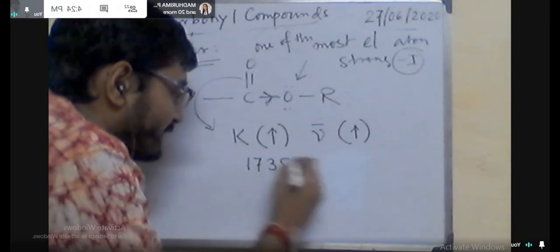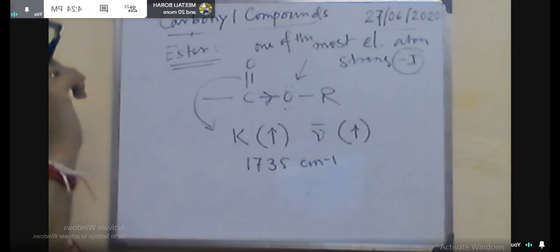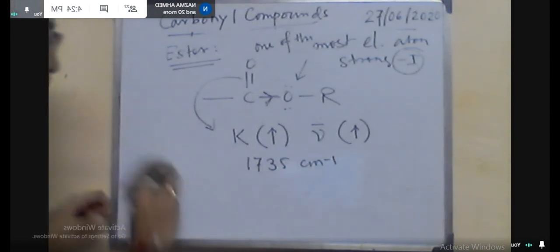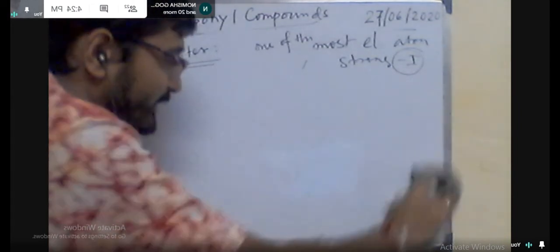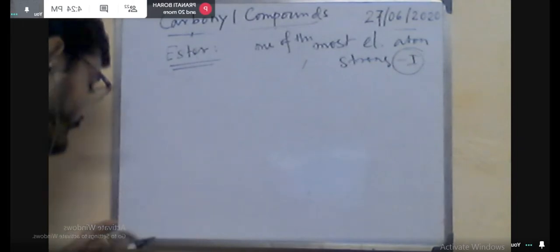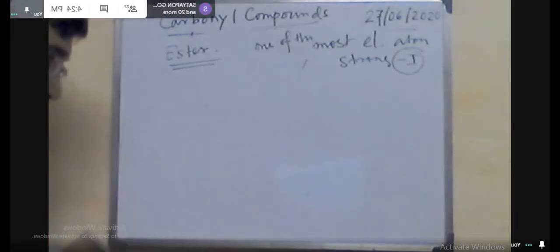Okay. But if the system is like this, here the stretching frequency is found at 1762 centimeter inverse, which is also greater than the base value. Now why? Karismita, please explain this observation.